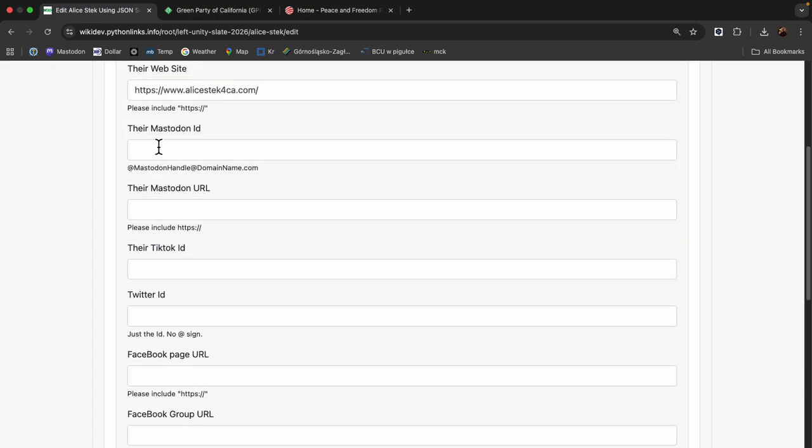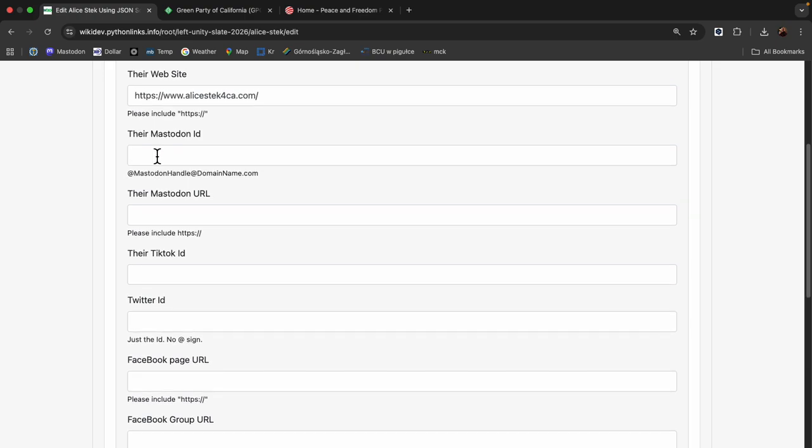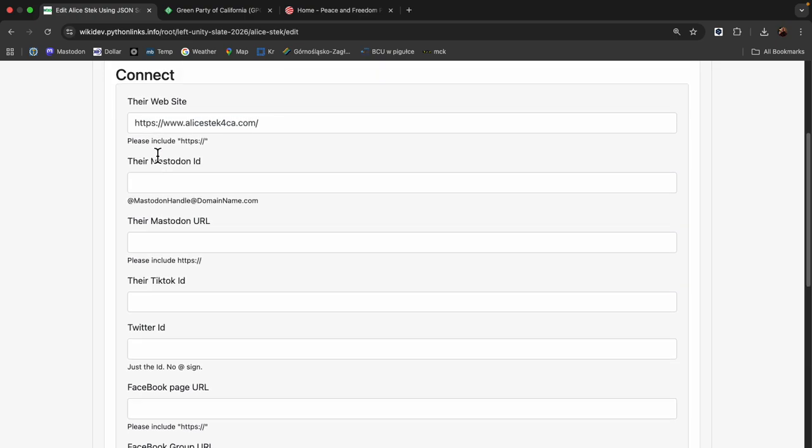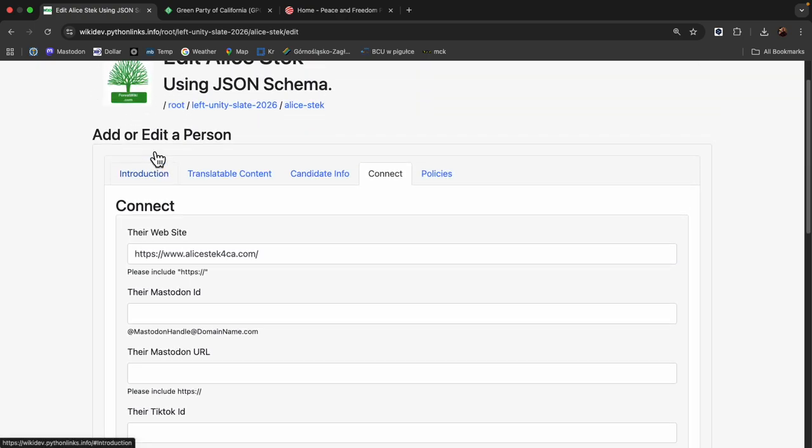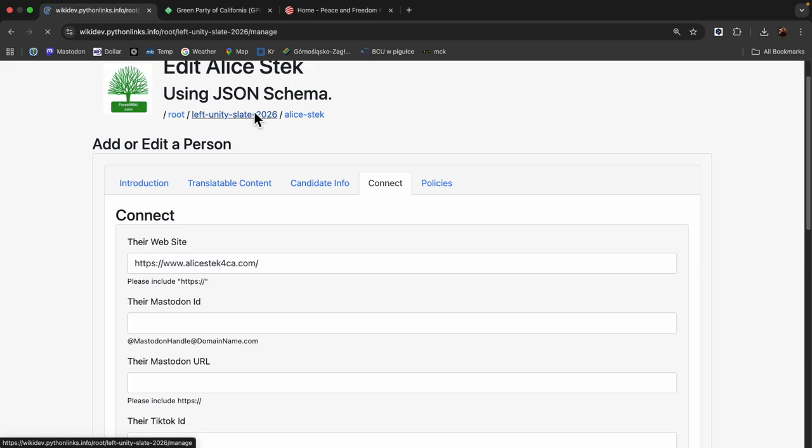The only one here who's not corporate social media is Mastodon. It's a clone of Twitter. It's open source and there's no centralized server. So if you don't like the way one server's run, you can migrate to another one. So I really recommend all the progressive parties to really support open source social media. Okay, that's connect. So let's go back to editing.